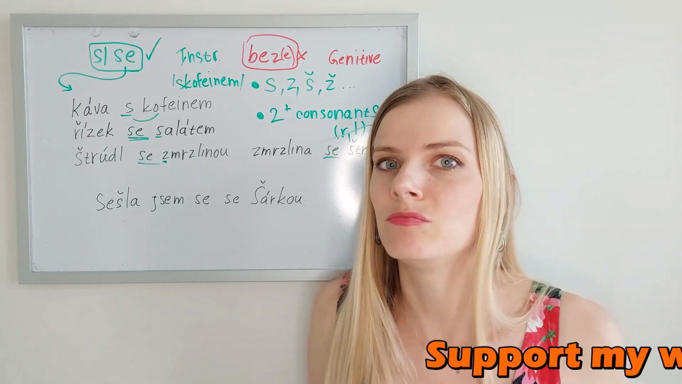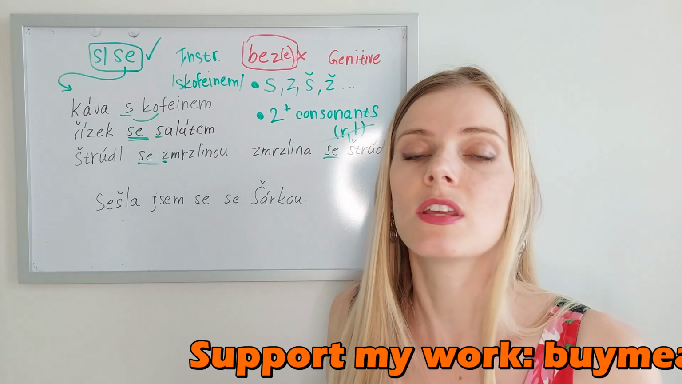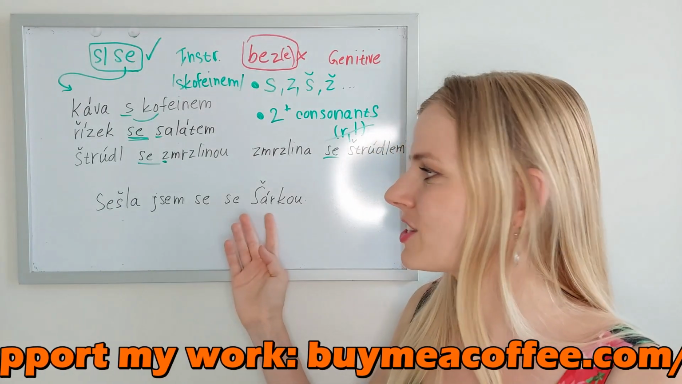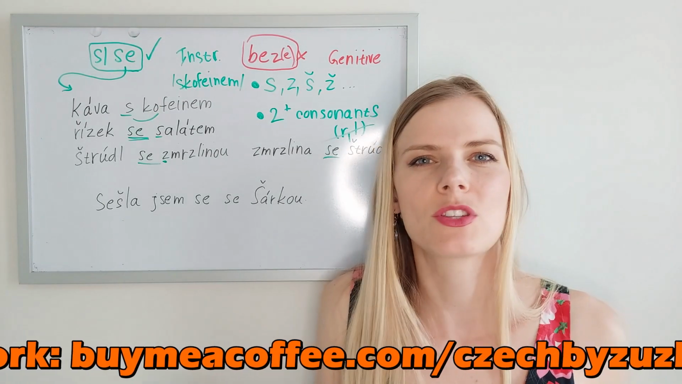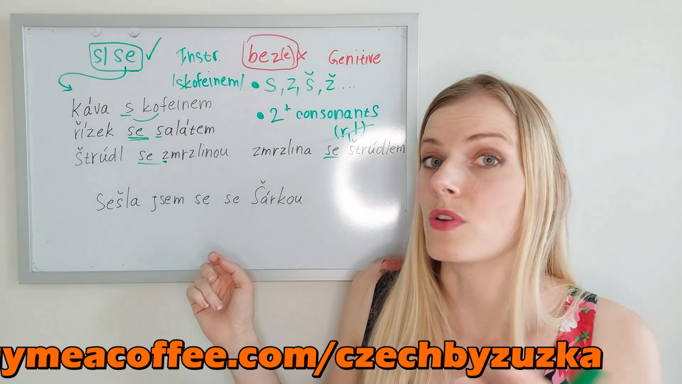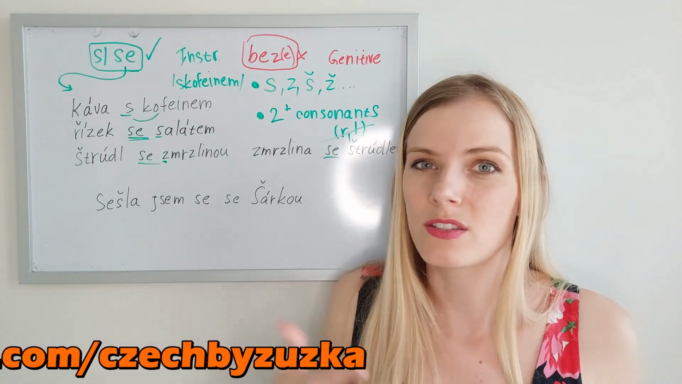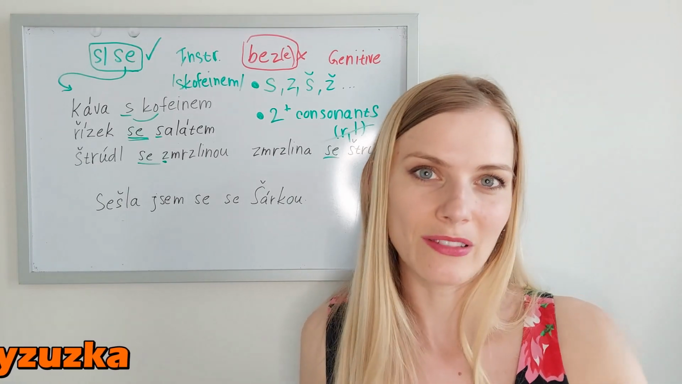One important piece of information: when you see se, it doesn't automatically mean that it will be with. Because in this sentence you have two se, but each means a little bit different thing. Sešla jsem se se šárkou means I got together with šárka. One of these means with, and the other one is a part of a reflexive verb, which I also spoke about. You can review it here.